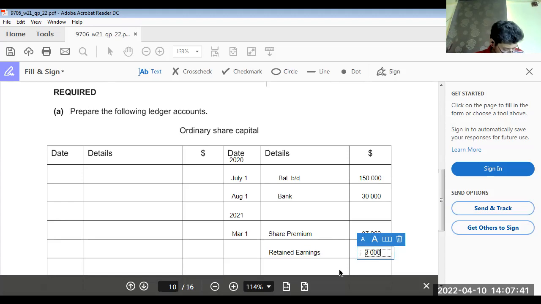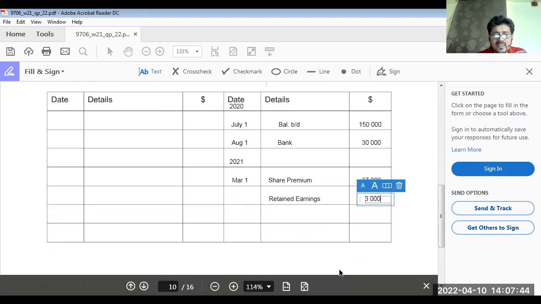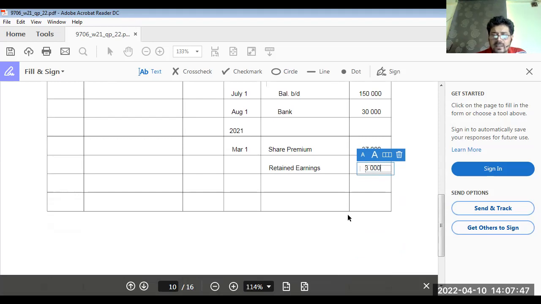Okay, now nothing to debit in share capital account ever. So what we do, we will take totals over here. So what is the total? 150,000 plus 30,000 plus 40,000, 220,000. 220,000 total on this side.